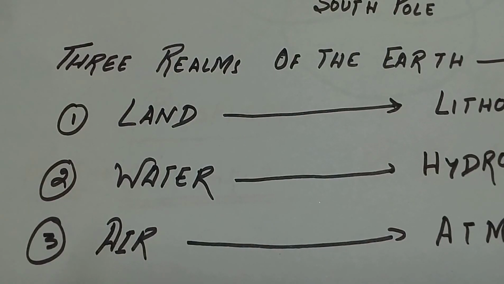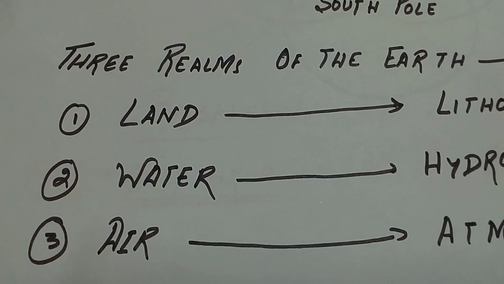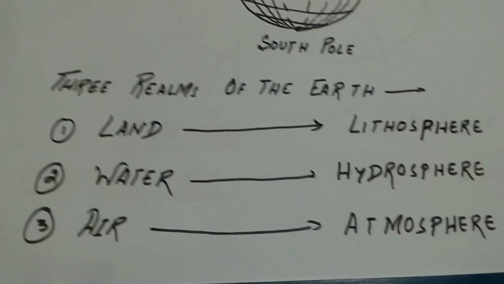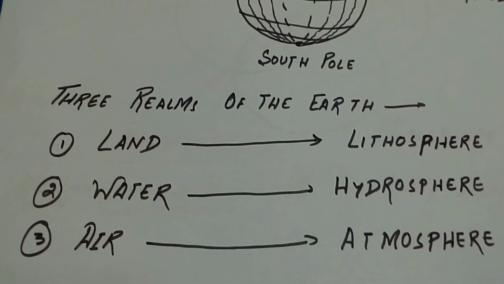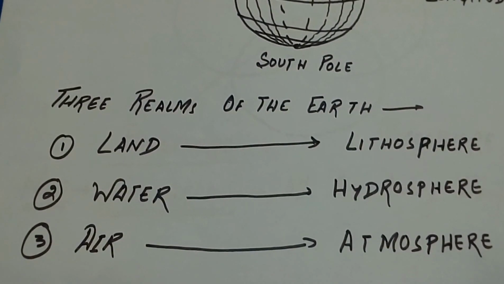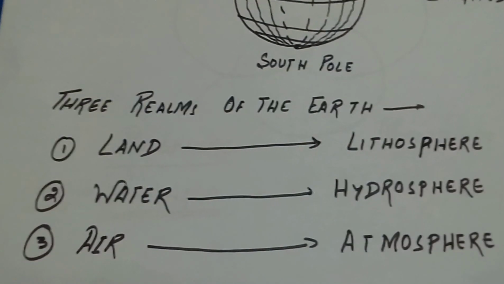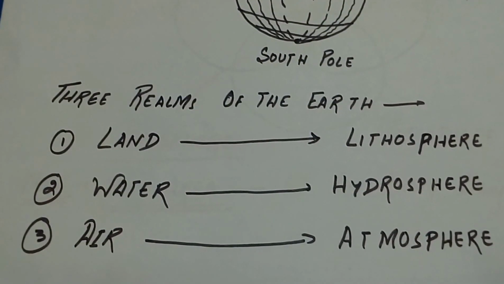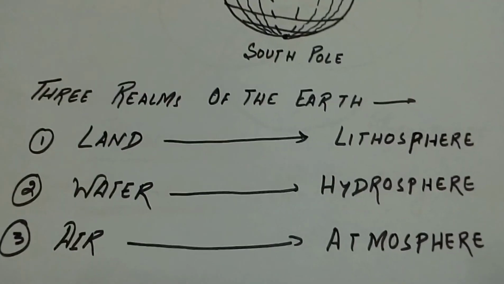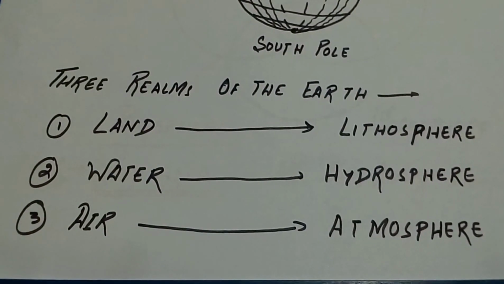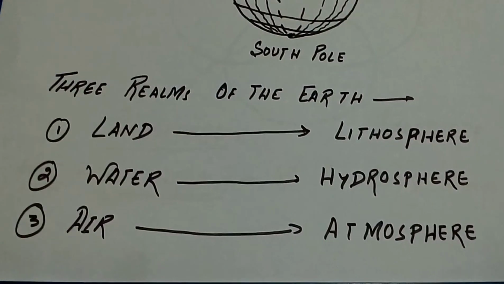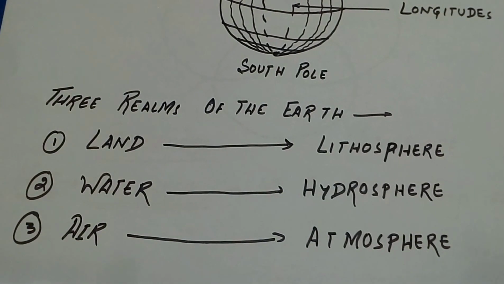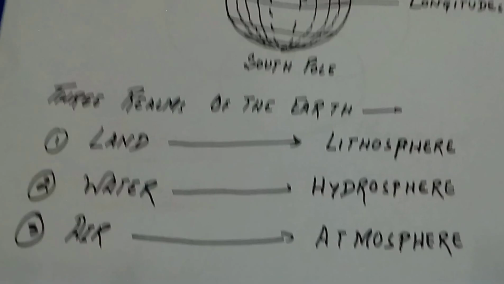The three realms of the earth are the land, the water and the air. In geography, if we study land, that is the lithosphere. If we talk about water, that is the hydrosphere. And if we talk about air, that is the atmosphere. So lithosphere relates to the land, hydrosphere relates to the water, and atmosphere relates to the air.